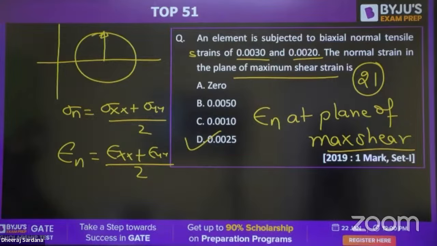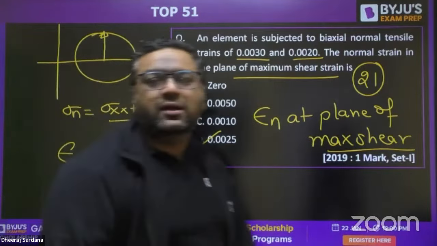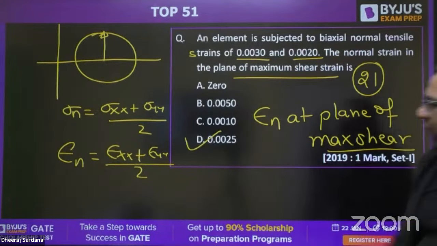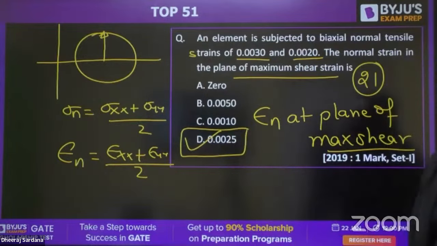I feel everybody got it. Am I correct or not? D will be the right answer. Rishabh, very good. Sumit, you have made some mistake. I feel you understood now. So the answer for this is going to be D, but not B. Okay, D is the right answer.